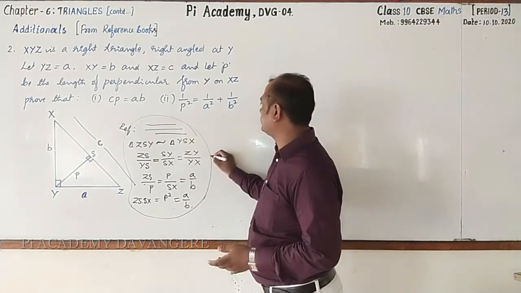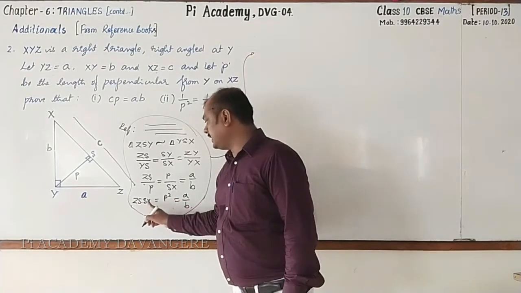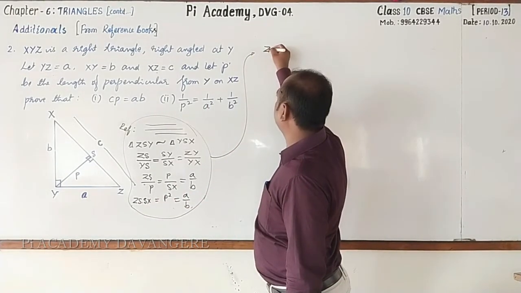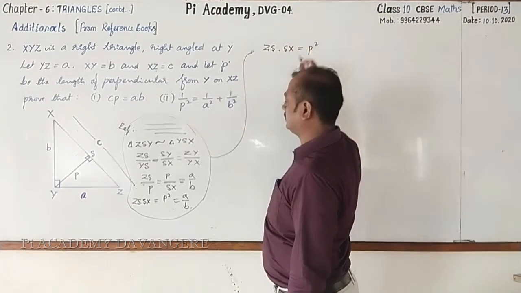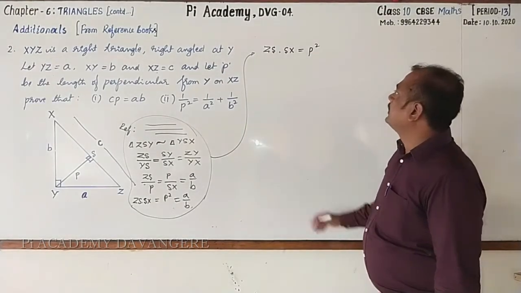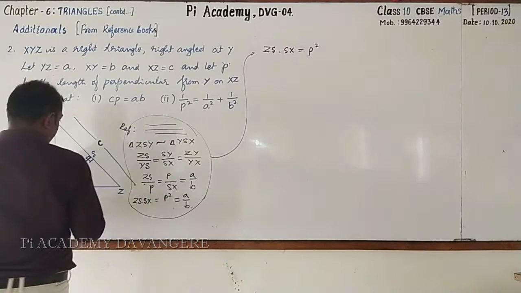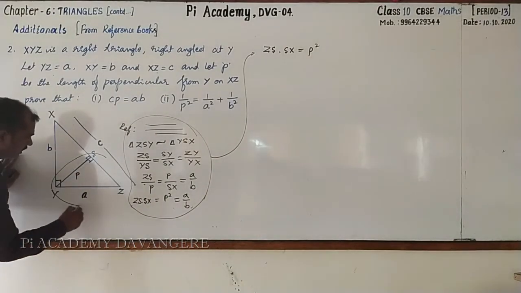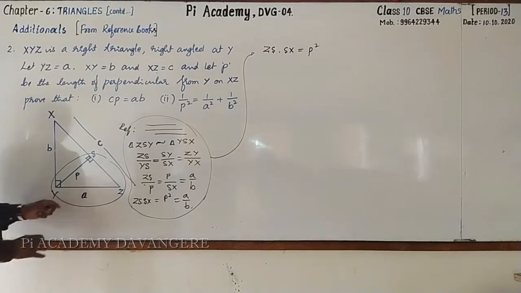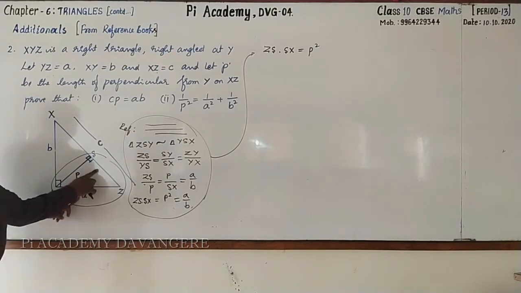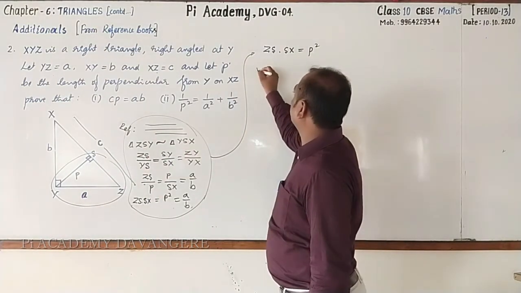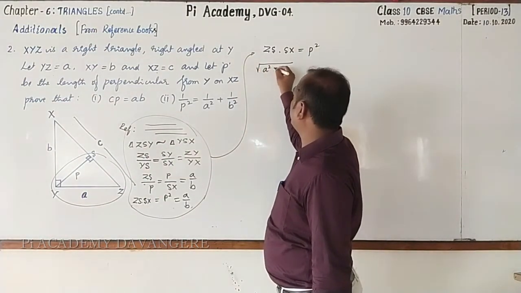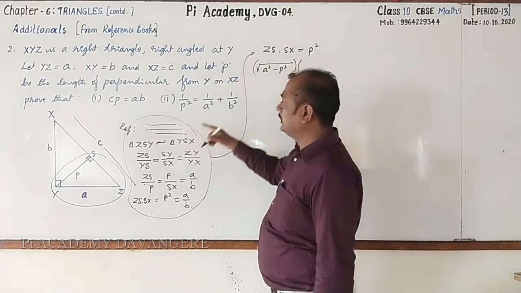If not, just observe. Here I am writing ZS and SX. ZS into SX equal to P square. That will be taken. Then what is ZS? ZS, you can take this triangle. It is a right triangle. A square equals P square plus ZS square. ZS can be written as square root of A square minus P square. Right? Here, square root of A square minus P square into SX.